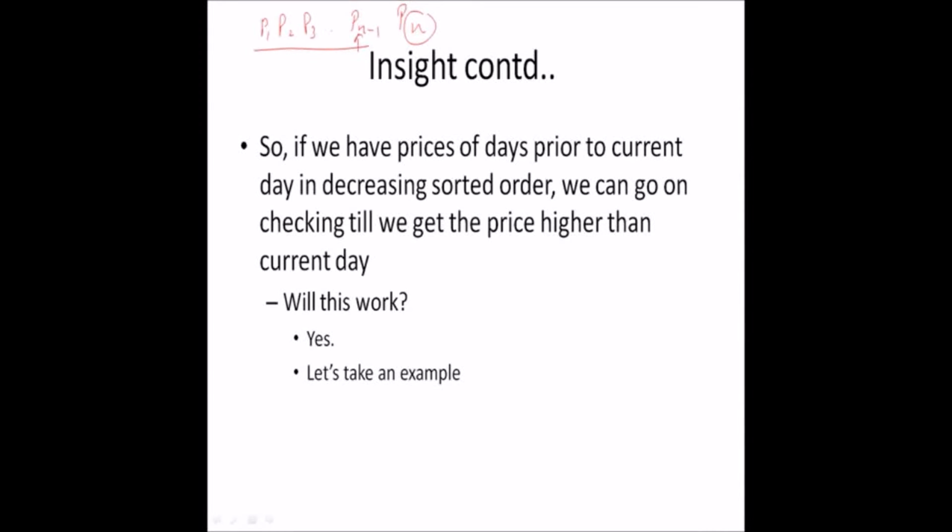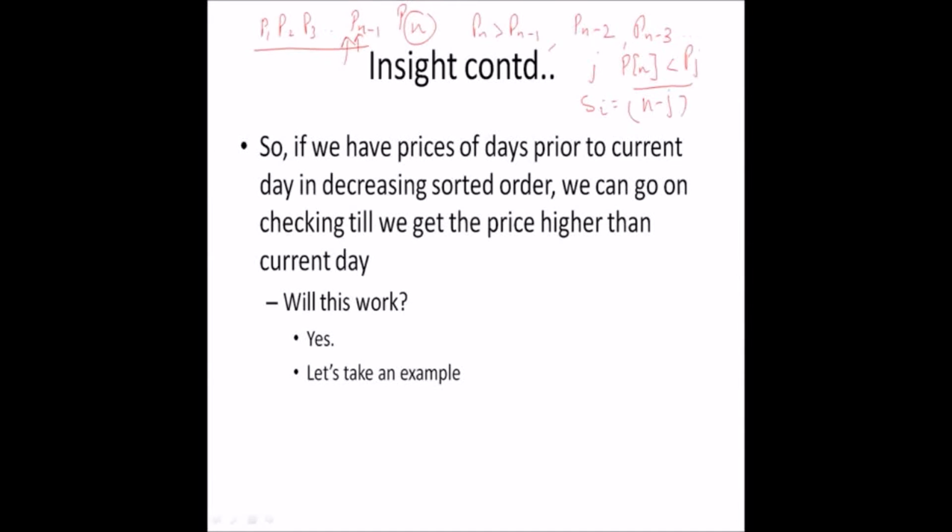If P of n is greater than P of n minus 1, then I'll compare it with P of n minus 2. If P of n is again greater than P of n minus 2, I'll compare it with P of n minus 3, and so on till I get a j where P of n is less than P of j, and the span will be n minus j.